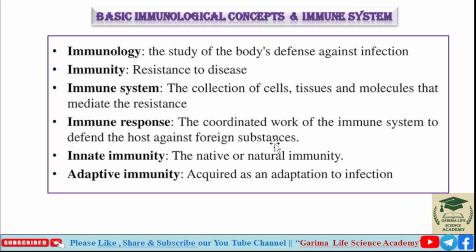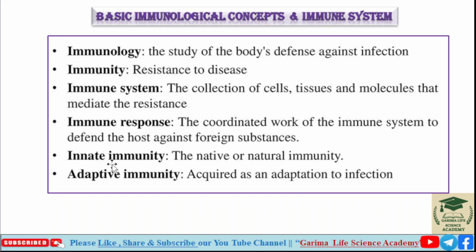Foreign substances like bacteria, pathogen molecules, or viruses are known as antigens. So the coordination of the immune system to defend the host against foreign substances is known as immune response.